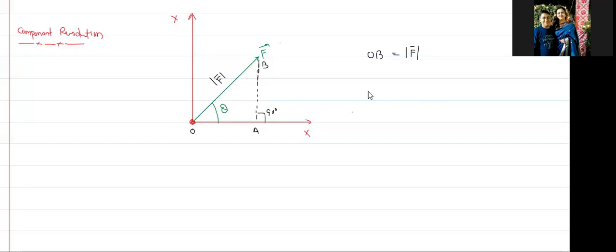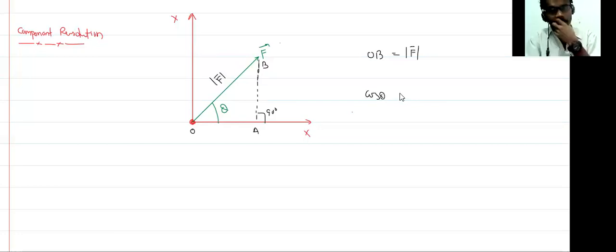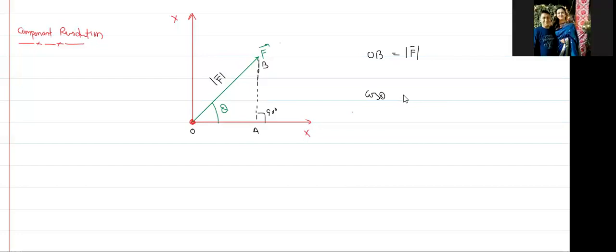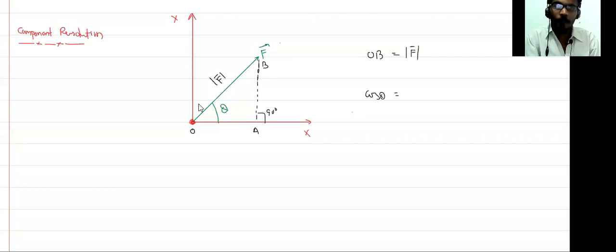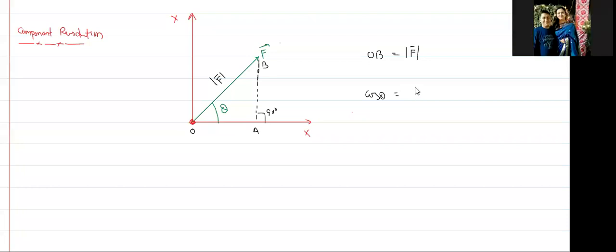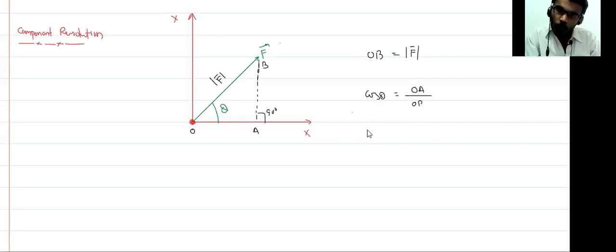What is cos theta? That is basically base divided by hypotenuse. Base OA divided by hypotenuse OB. So what is OA? You can say OB into cos theta, and OB is equal to the modulus of F, so OA is F cos theta.